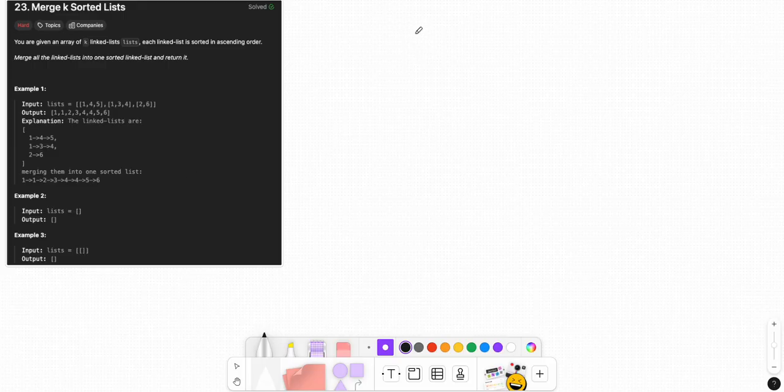Hello, and let's solve LeetCode 23. We must solve this question, but we won't use the merge sort algorithm for linked lists. Basically, you use heaps to solve our question. But first, let's talk about the heap data structure. If you don't know anything about it, just read a little bit about it, right?